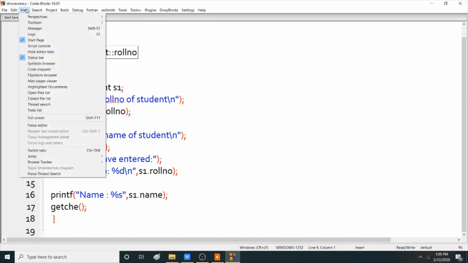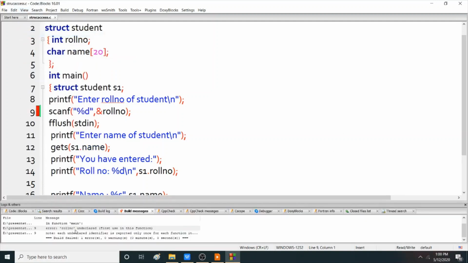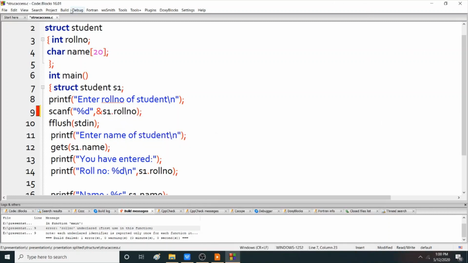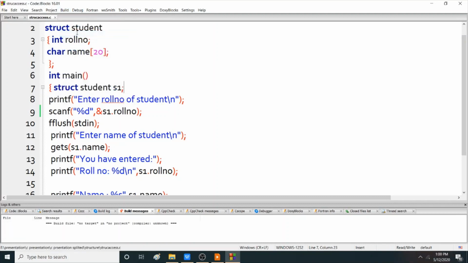What is that? The error is roll number undeclared. Roll number undeclared. Why undeclared? We already declared this here. But it is the member variable of student. So to access this variable, you have to write s1 dot in this way. Okay. So now you can run your program easily.